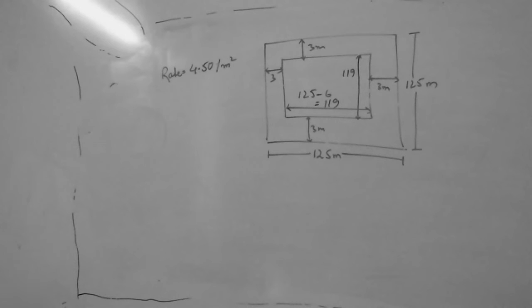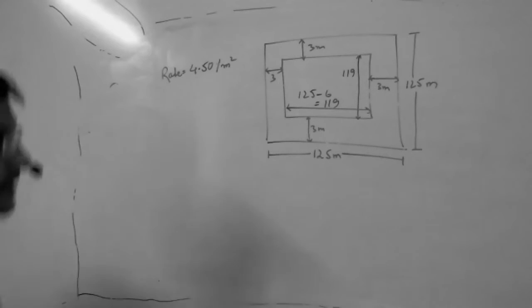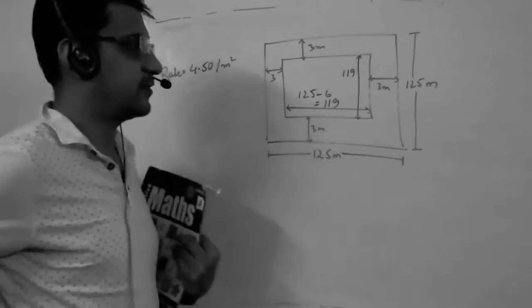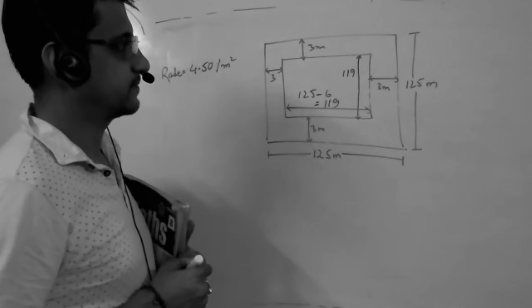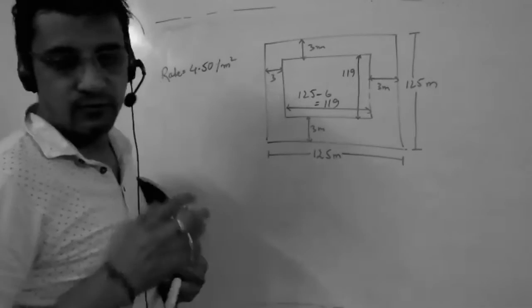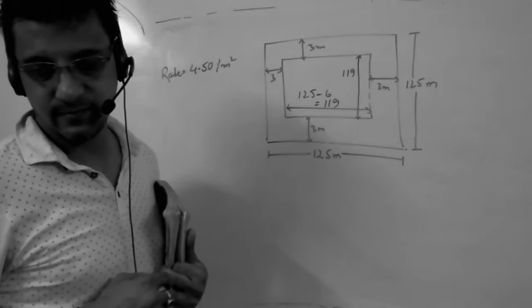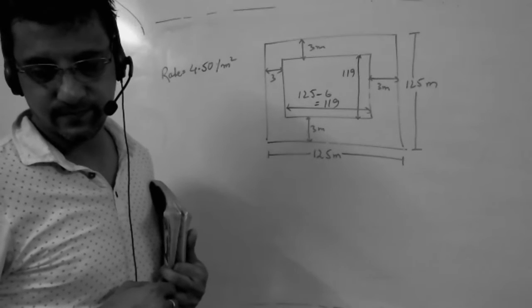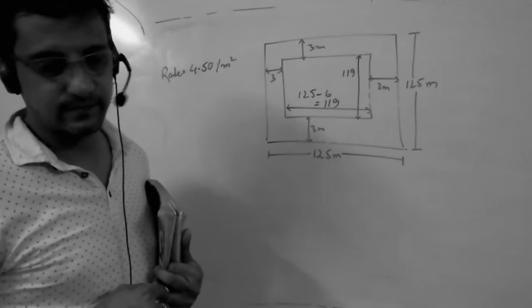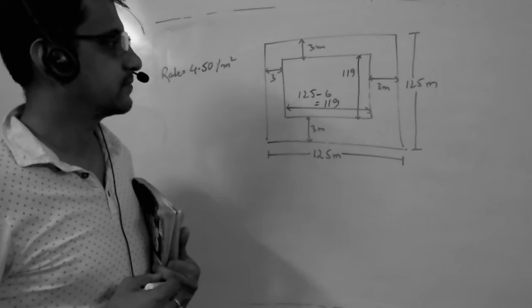So the wide path. So tell me, here in the figure, what do we have to construct? Which area do you have to find for construction? The white part, a 3-meter white part, sir.